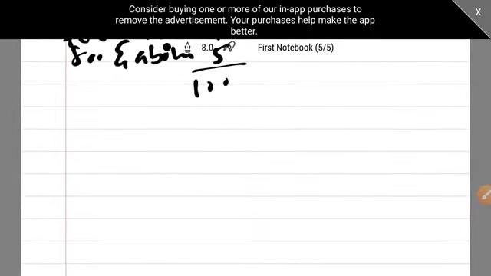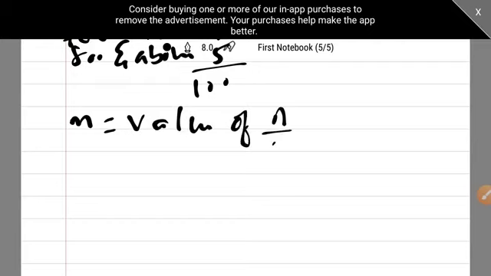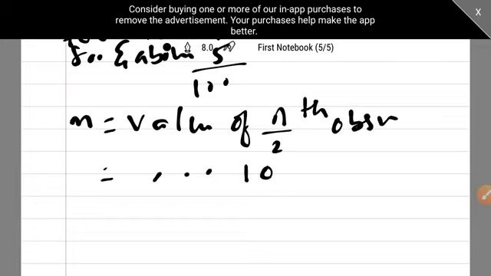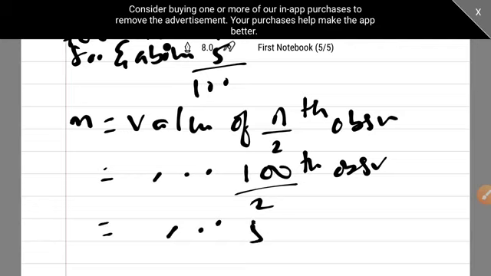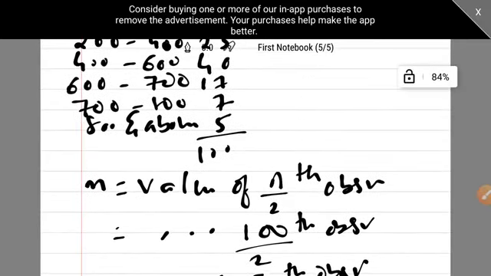Okay. How will we solve? I taught you that we'll be doing it in some steps. First step is to find this. Median is the value of n upon 2th observation. Now n is what? It is 100. So it is 100 upon 2th observation. Now 100 upon 2 is 50. So it is the value of the 50th observation.